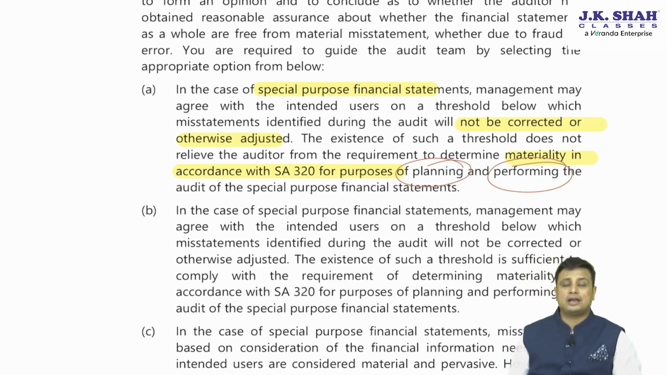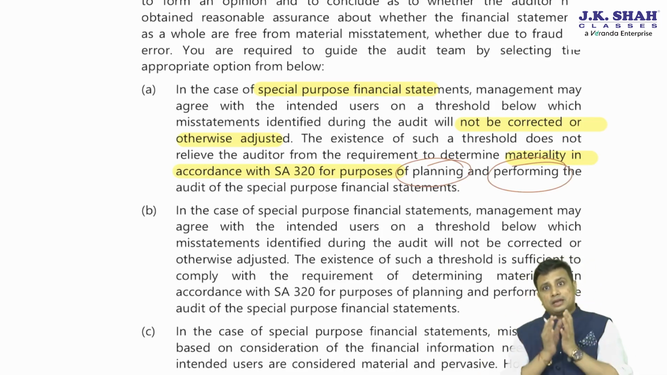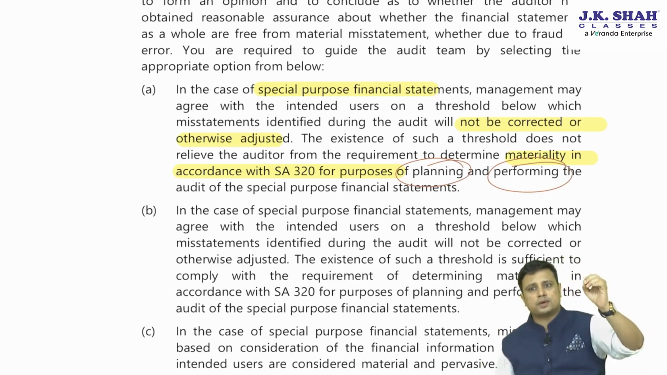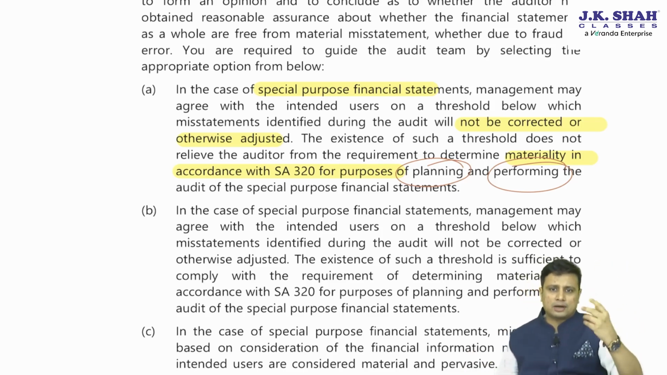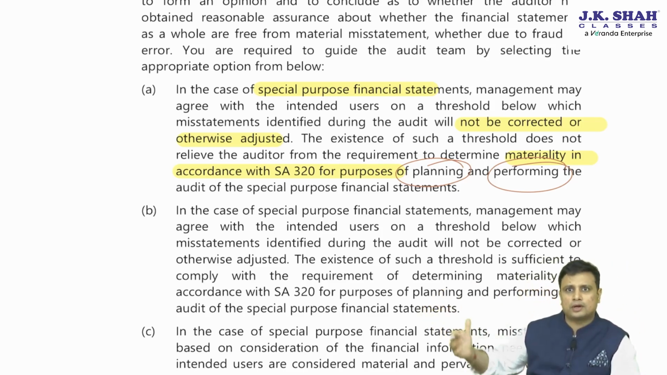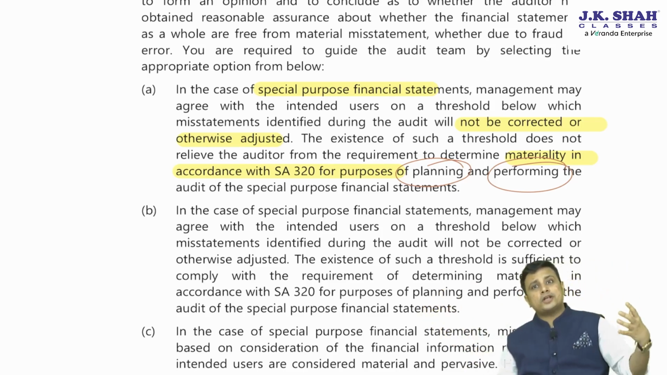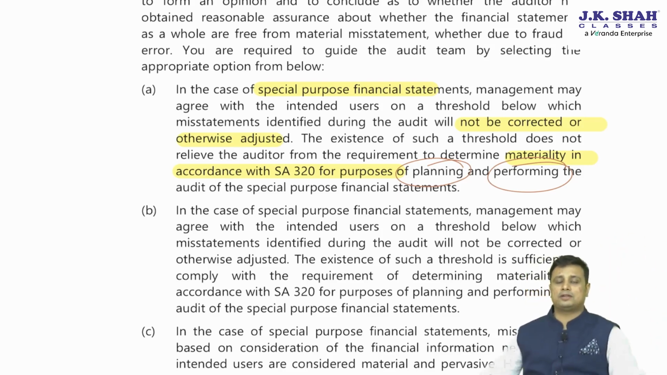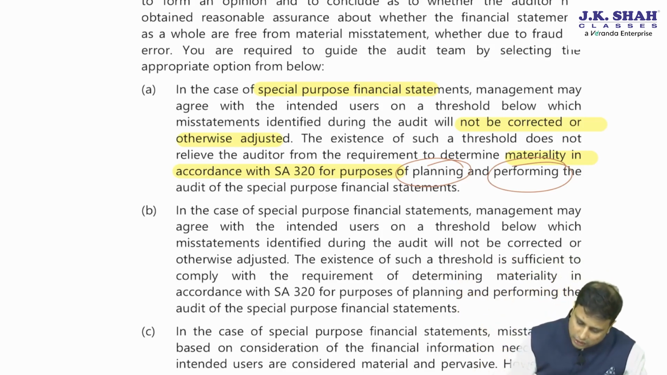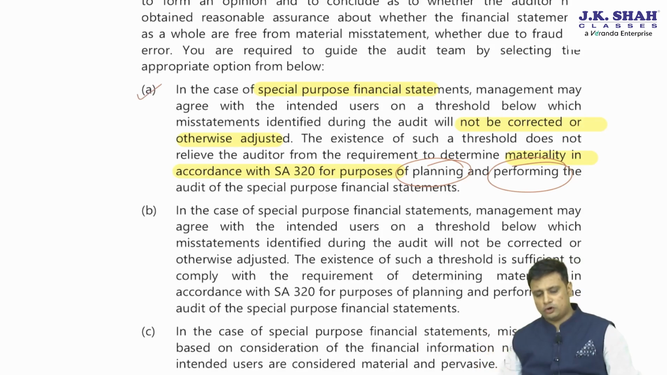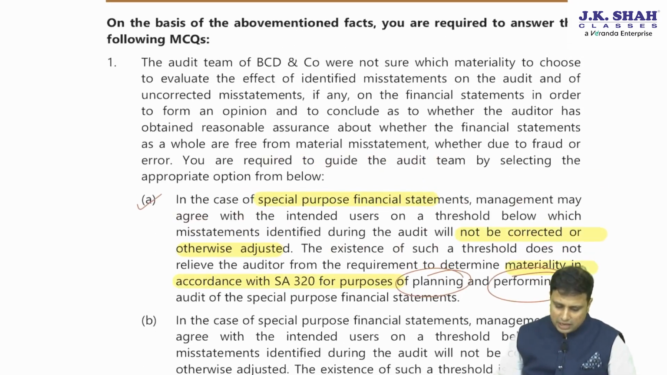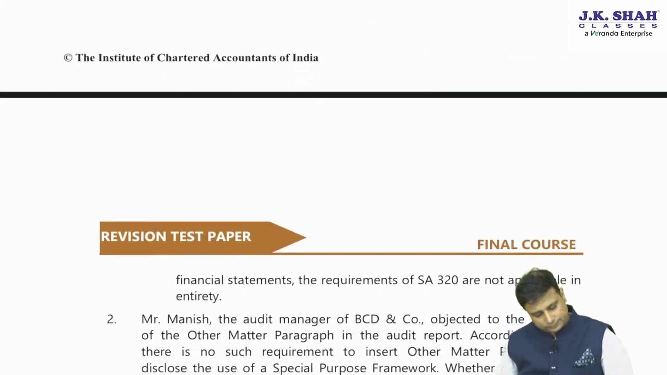Absolutely correct. If you recollect our discussion in the classroom, we have decided under special purpose framework, we may have a contract with the intended parties below which we will not correct anything, but our responsibility of setting materiality under 320, we are not getting done away with it. We will have to set our own materiality level as well as the performance materiality level as per 320. If luckily answer A itself is correct, we need not go through the other options. So your A is going to be the correct answer.